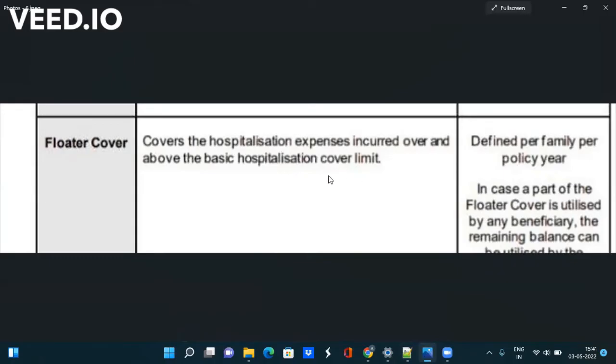Here you can see that if part of the floater cover is utilized by any beneficiary, the remaining balance can be utilized by another beneficiary. This facility was not in base cover and domiciliary cover.